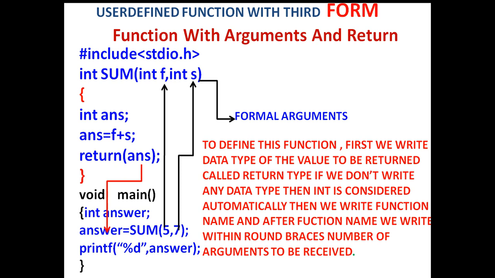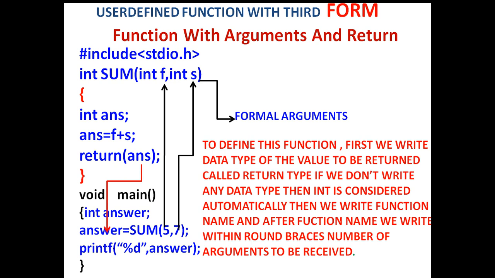The return data type may be any: integer type, character type, floating type or double type. It depends upon the data type of the value to be returned. So whenever you want to declare a function, first write the data type of the return type, then the function name, then round brackets, then the arguments with data types.